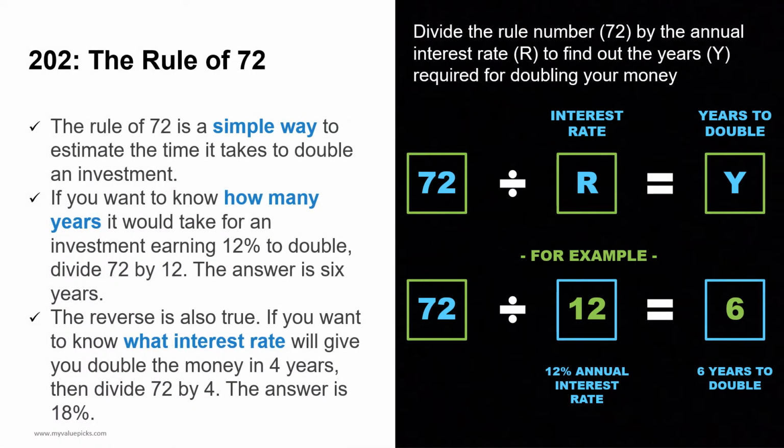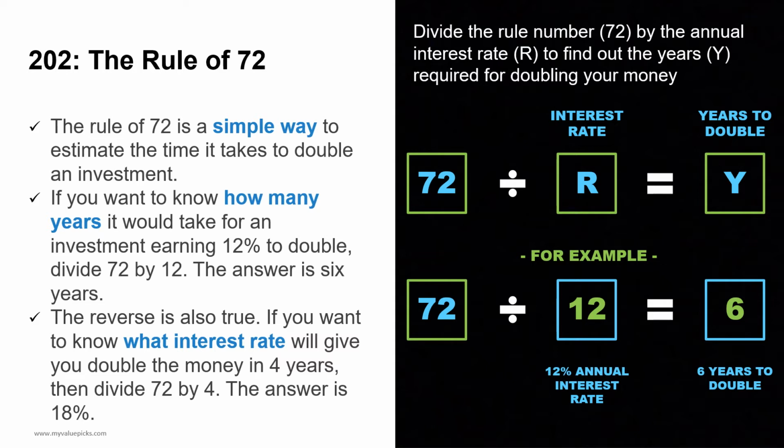Why 72 is the magic number when it comes to doubling your money? The rule of 72 is a simple way to estimate the time it takes to double an investment. If you want to know how many years it would take for an investment earning 12% to double, divide 72 by 12. The answer is 6 years.